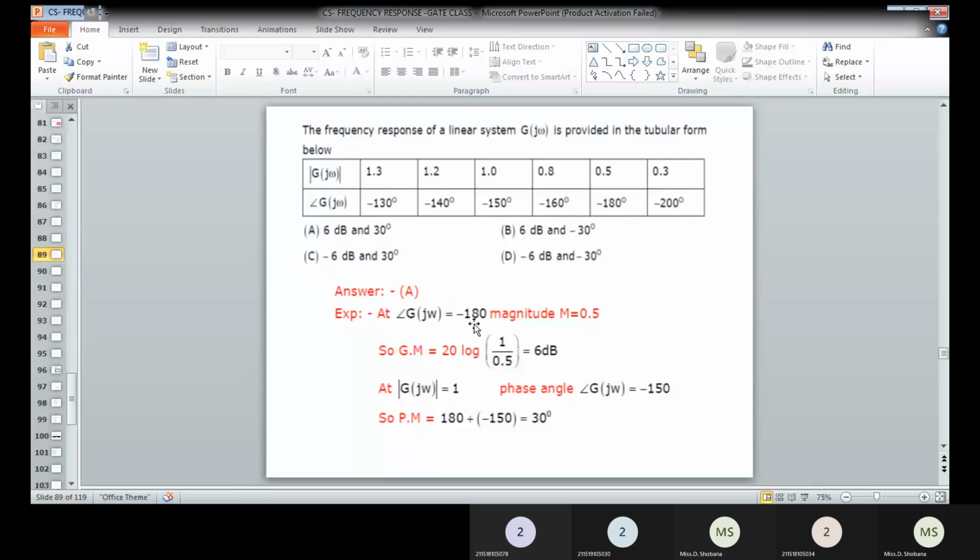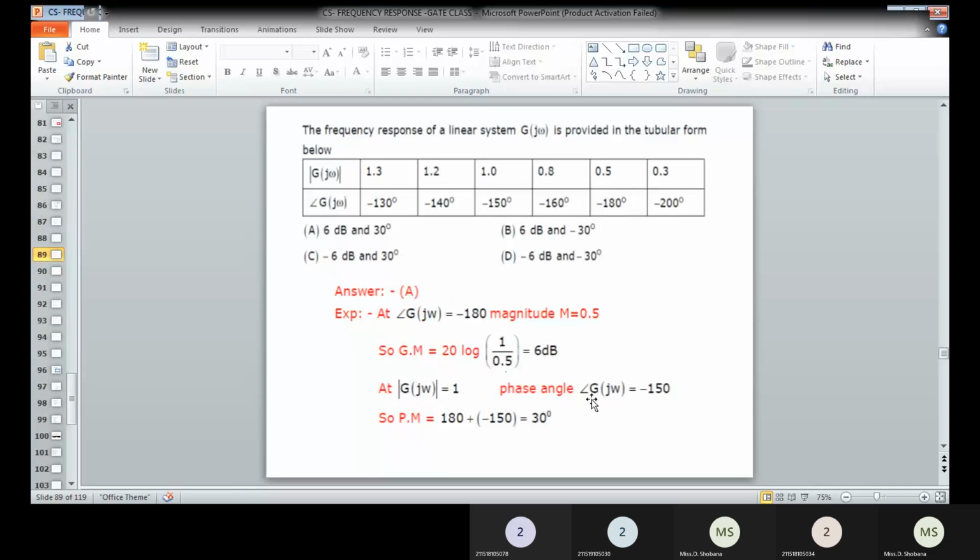Minus 180 is available in the phase angle tabular column. The corresponding magnitude is 0.5. Therefore, in order to determine the gain margin, 20 log of that magnitude value gives you the dB. So 20 log of 1 divided by 0.5 is nothing but your gain margin. Similarly, we can find the phi GC value. Phi GC will be at 0 dB if it is a Bode plot; if you have a polar plot, it will be a magnitude of 1. The corresponding frequency's phase angle is nothing but your phi GC.